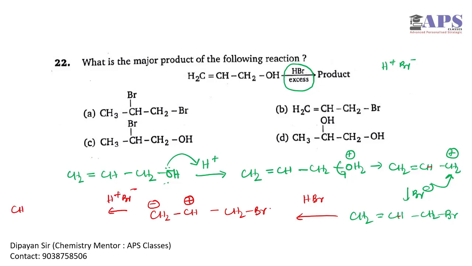The final molecule will be CHBr CH2. So this is basically an addition reaction of an alkene. The positive and negative charge placement depends on the carbocation and carbanion stability.